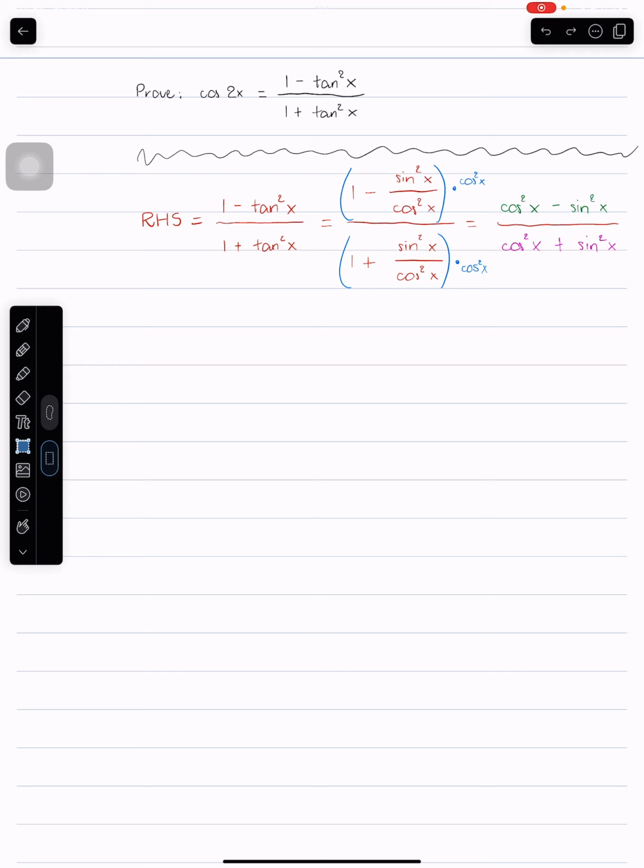At the same time, the denominator is one of the versions of the Pythagorean identities: cosine squared plus sine squared equals 1. So together, we get cosine of 2x divided by 1. These are all formulas of the identities. And we all know, using arithmetic, cosine of 2x divided by 1 is just cosine of 2x. And that is our left-hand side in this case. And that's the end of this problem.